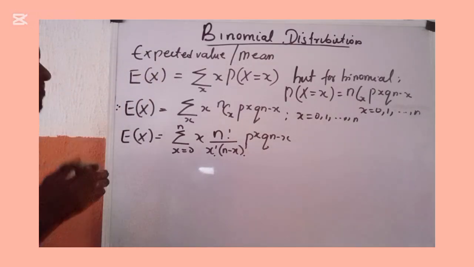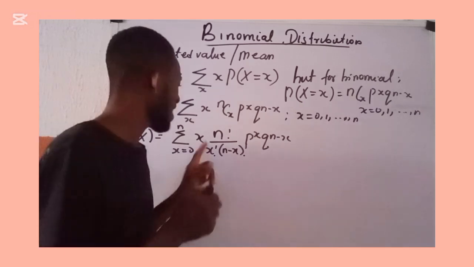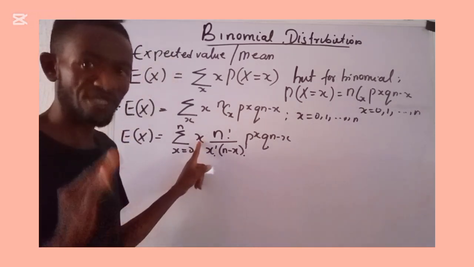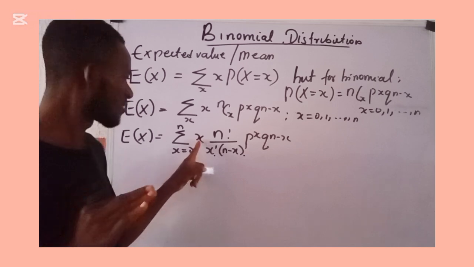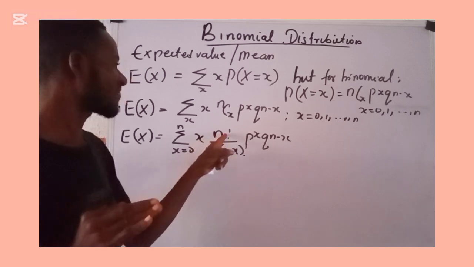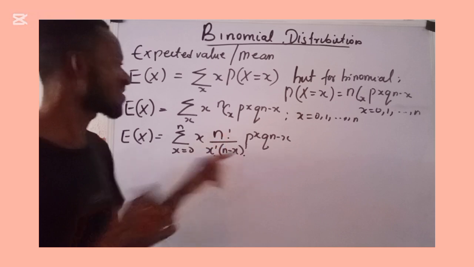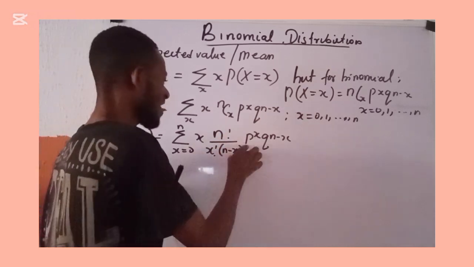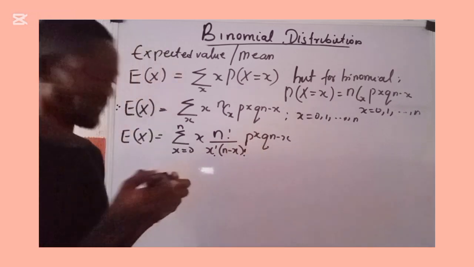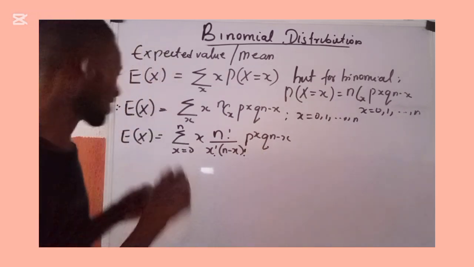My interest here now should be, how do I remove this x that is standing here all alone? That's my interest for now. I want to remove this x that's standing here all alone. Because this appears in factorial, this appears in factorial, this appears in factorial, how do I now remove this x that is standing all alone, not in factorial? It's very simple. Look at what I do.